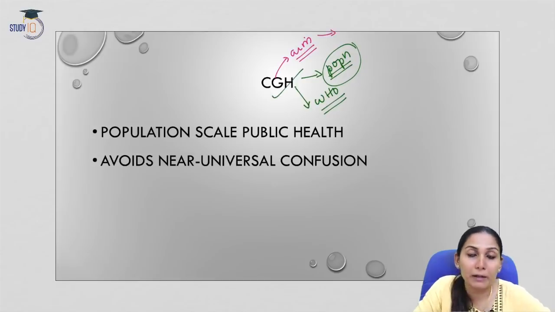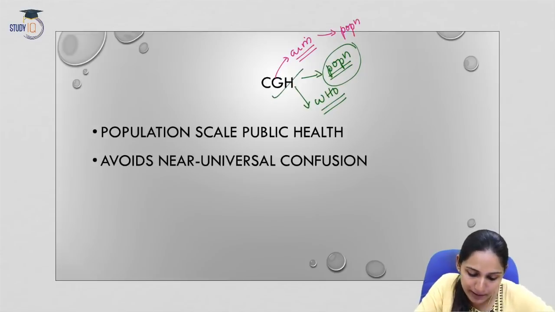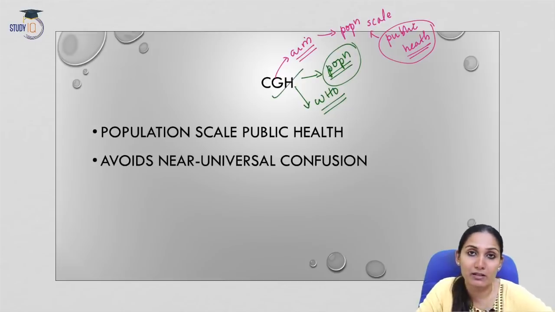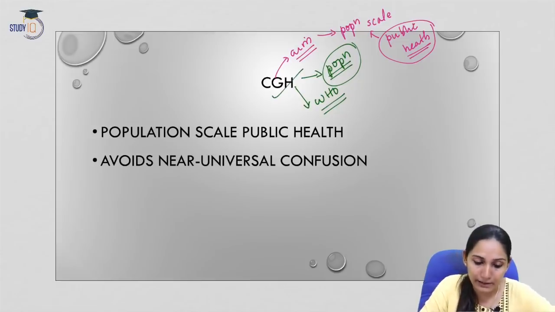The aim of CGH is to bring in population scale public health. Now what is meant by population scale public health? It means the provision of public health facilities in proportion to the size of the population. So the government intervention or initiative should be based on the size of the population. This is called CGH.